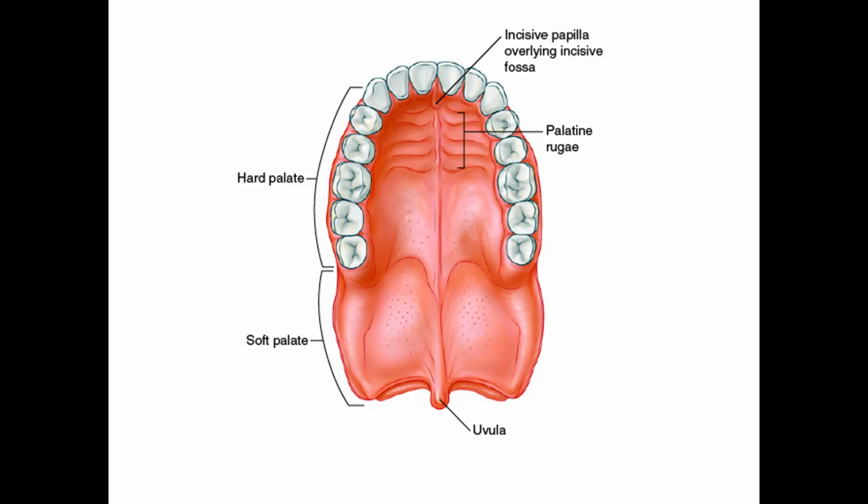So if the premaxilla and the maxillary process fail to fuse in the upper lip, you get a condition called cleft lip. And if there is a failure of fusion of the premaxilla bone with the maxilla bone, you get a cleft palate. Anterior cleft palate is usually oblique, between the incisors, canine and the incisive foramen. But a posterior cleft palate will usually be in the midline, because the two halves are formed by the palatine process.